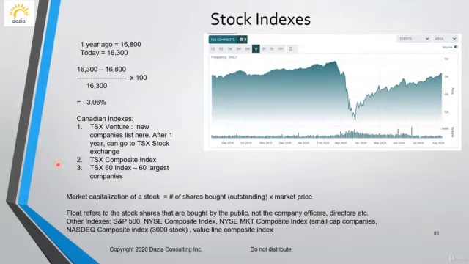We have other ones also, the New York Stock Exchange Market Composite Index. This is for small cap companies. And then there's the NASDAQ Composite Index, which is about 3,000 stocks in the NASDAQ. And then there's the Value Line Composite Index. So there are many other different types of indexes which are used worldwide.